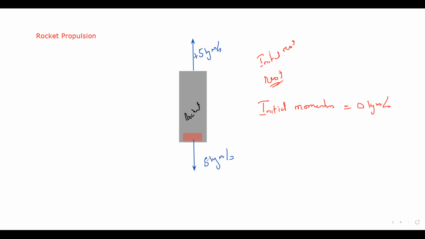If one of them is positive, the other one will be negative. So when we calculate the final momentum, the final momentum is plus 5 minus 5, which is also 0 kilogram meter per second. Is it clear, this example of the rocket propulsion?